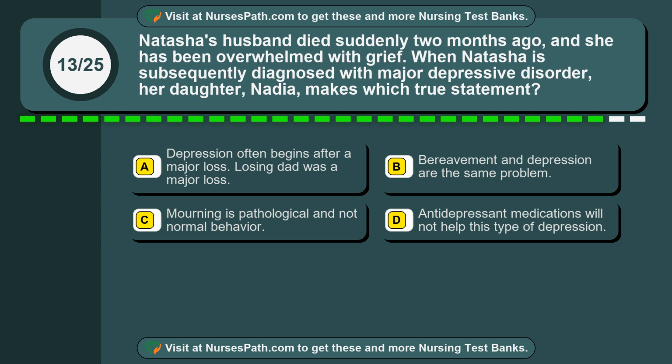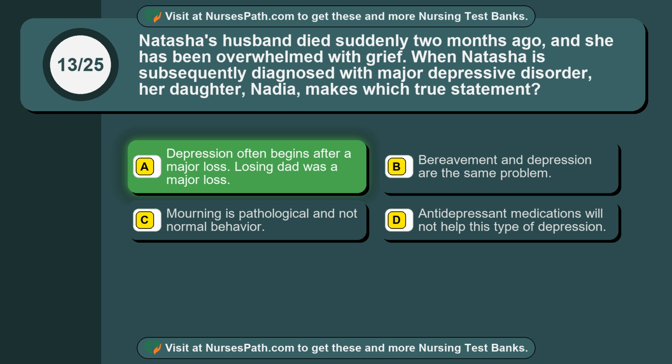Question 13. Natasha's husband died suddenly 2 months ago, and she has been overwhelmed with grief. When Natasha is subsequently diagnosed with major depressive disorder, her daughter, Nadia, makes which true statement? Option A. Depression often begins after a major loss. Losing dad was a major loss. Option B. Bereavement and depression are the same problem. Option C. Mourning is pathological and not normal behavior. Option D. Antidepressant medications will not help this type of depression.